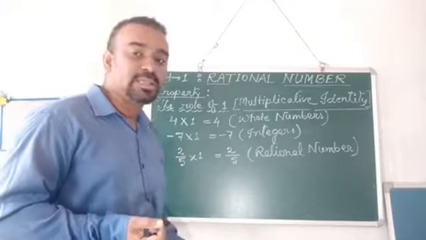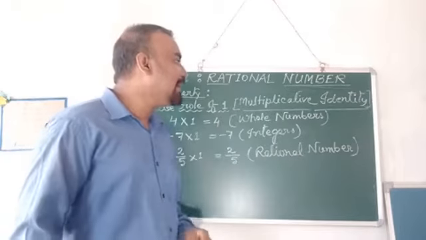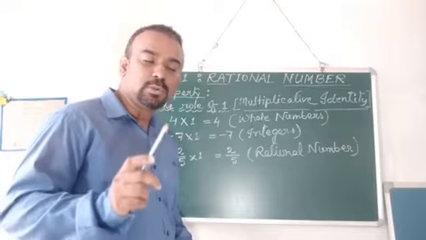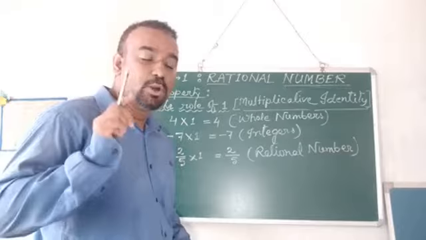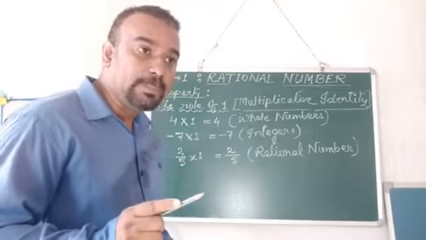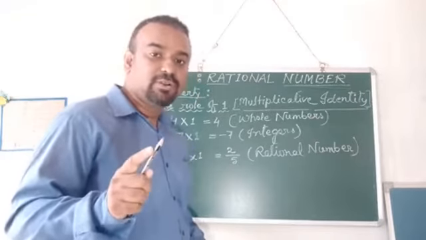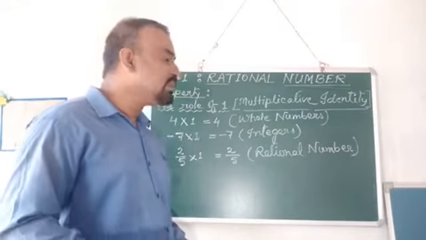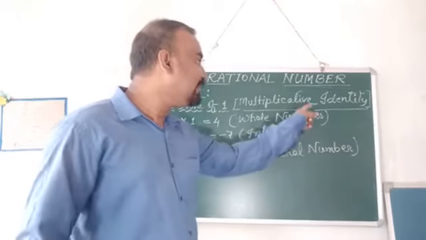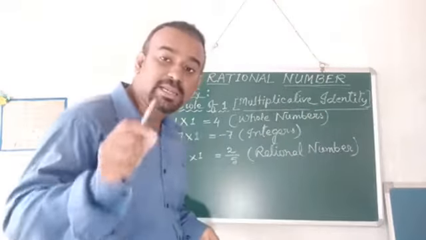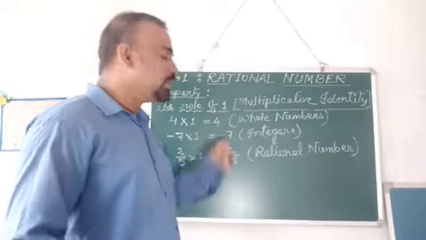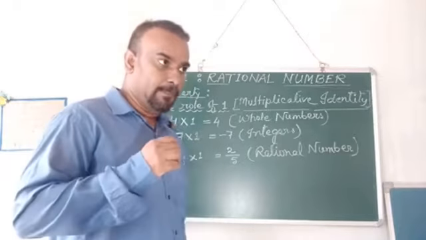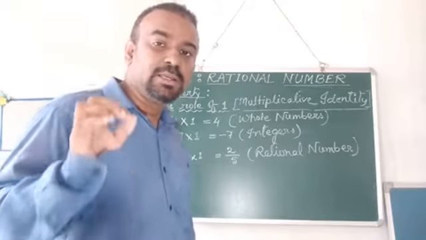So from that we can say that it is also called the multiplicative identity. Remember everyone, 1 is also known as the multiplicative identity. What does it mean? When you multiply 1 with any kind of number, it will remain the same. It will not change, and that is why it is known as the multiplicative identity. Identity means identical, means same. So remember, 1 is called the multiplicative identity. Okay. Now let us go to the next topic of discussion.